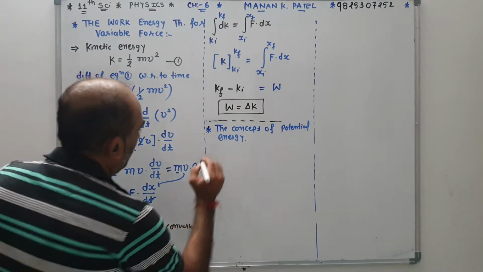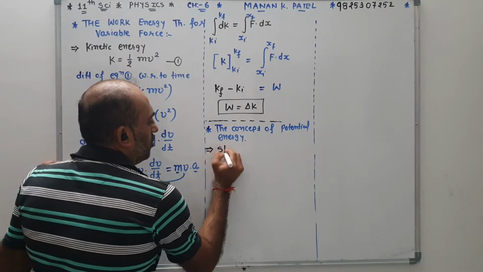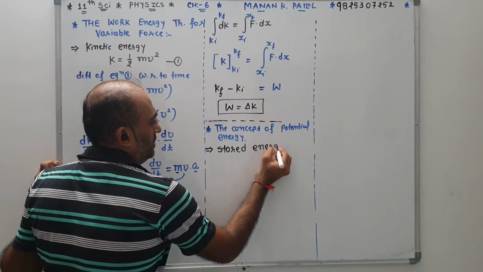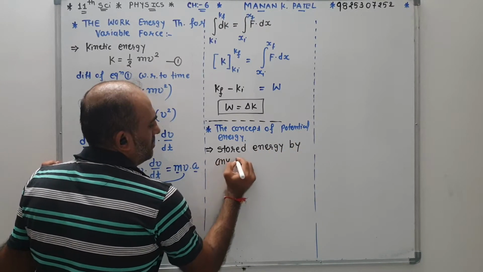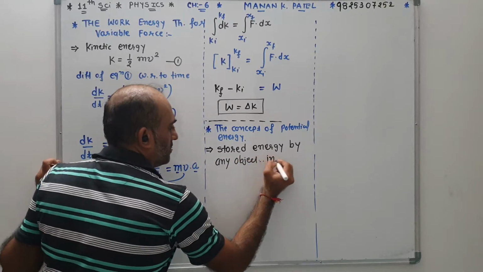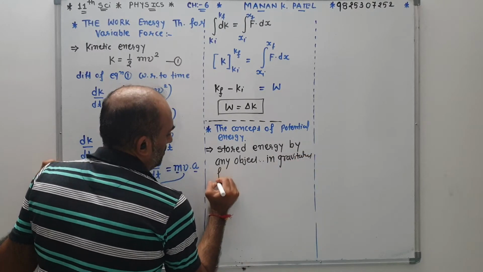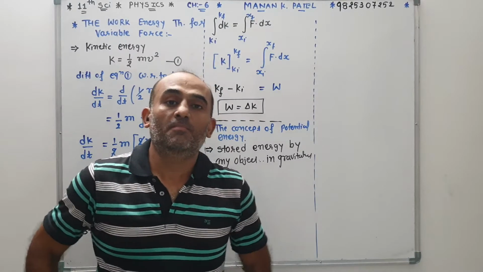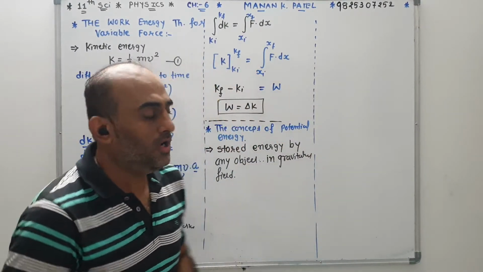So first of all, the basic concept: the energy stored by any object in a gravitational field. You know that in chapter 5, the downward force is always called mg.